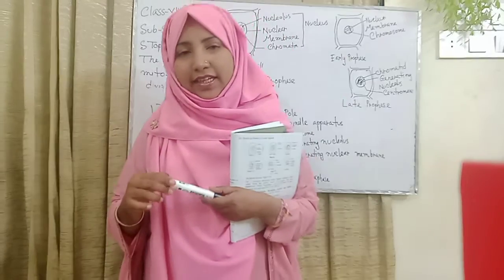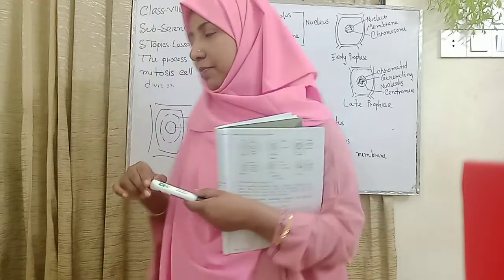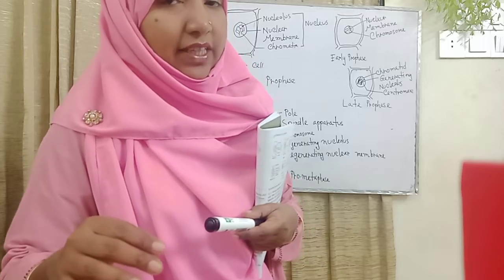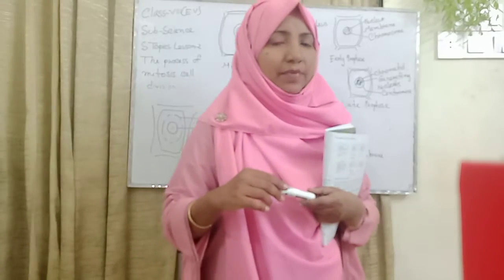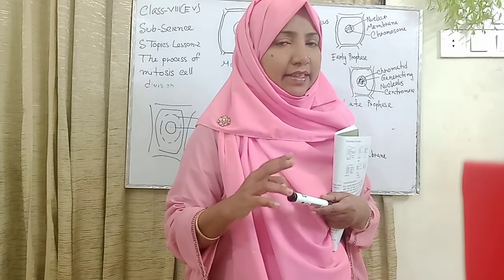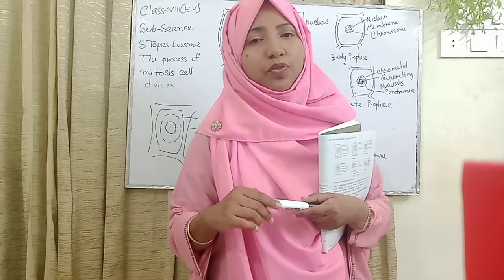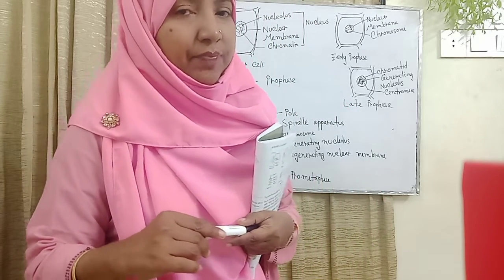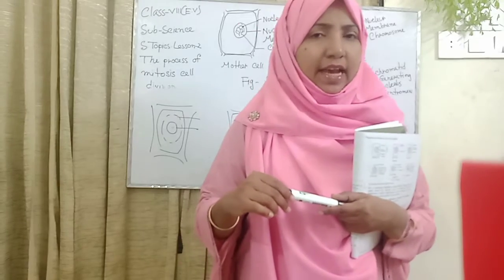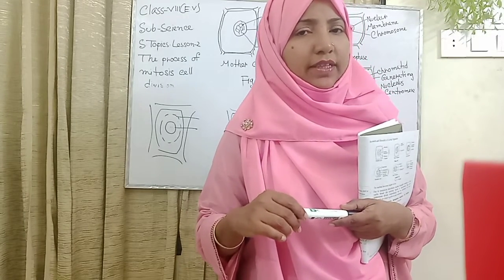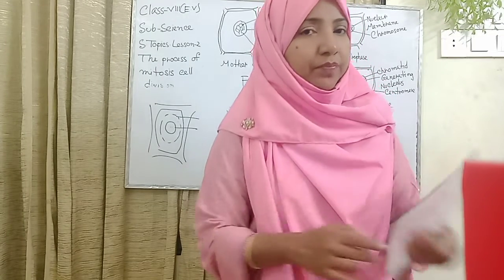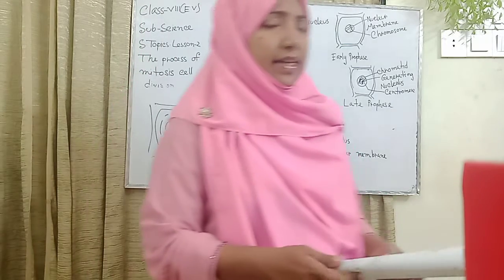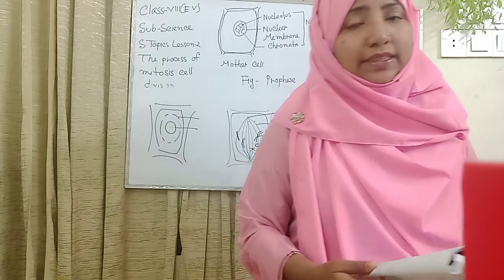My dear students, in this topic we explain cytokinesis and karyokinesis, and the other structure is mitosis. Mitosis has phases. The first phase is prophase, then metaphase, anaphase, and telophase. Today I explain only prophase and metaphase. My dear students, these topics are very important for your JSC exam.